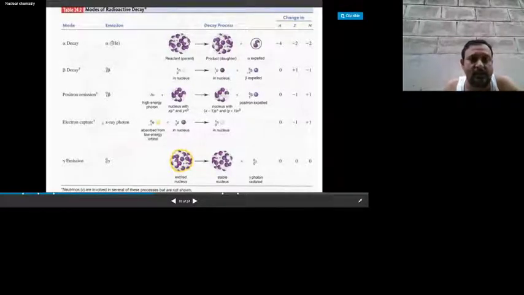Upon gamma emission, there is no change in the mass number and atomic number. These are very important. In electron capture, again the same thing: X-ray photons are absorbed, and the atomic number decreases by 1.